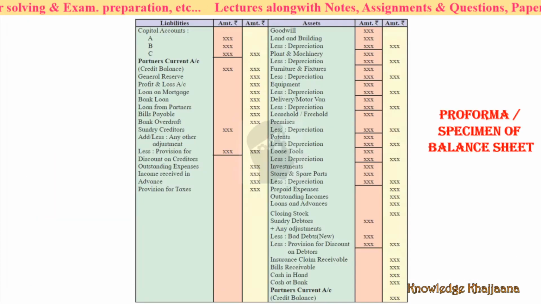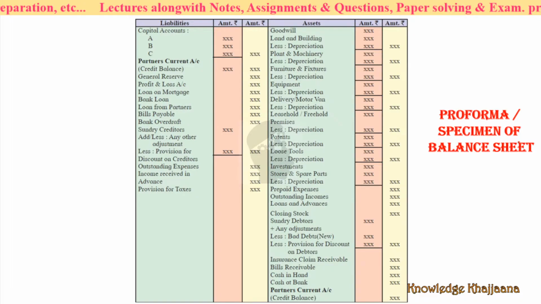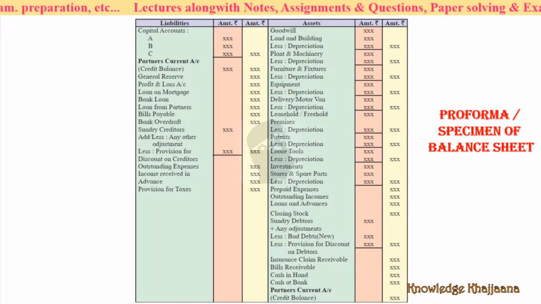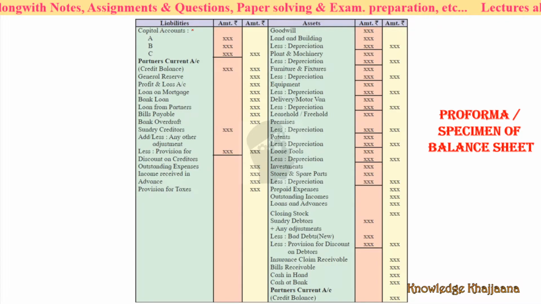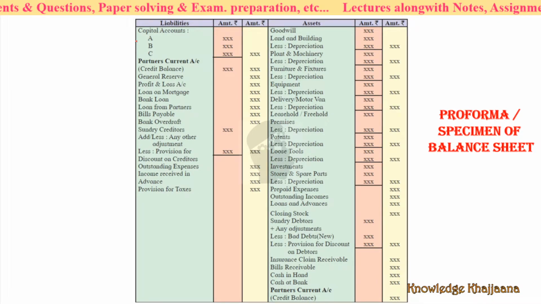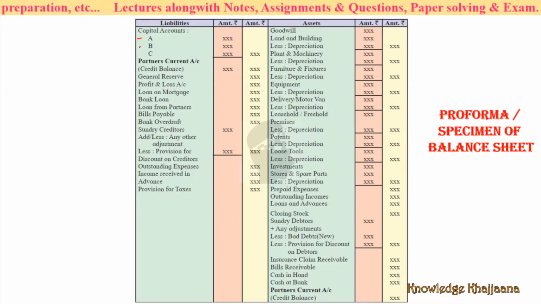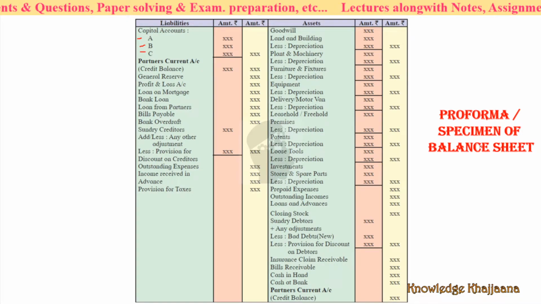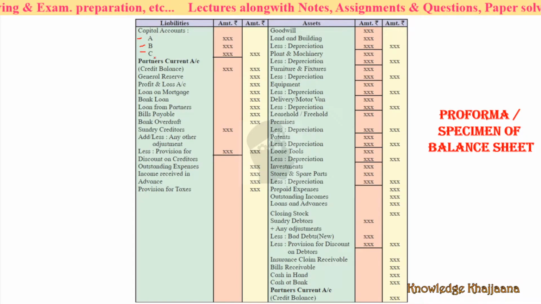So, this is the pro forma specimen of the balance sheet. Now let's see what comes in the liabilities and what comes in the asset side. In liabilities, first of all, it is the capital account of the three partners, A, B, and C, because this is the pro forma balance sheet of the partners. Then comes the partners' current account, that is the credit balance.